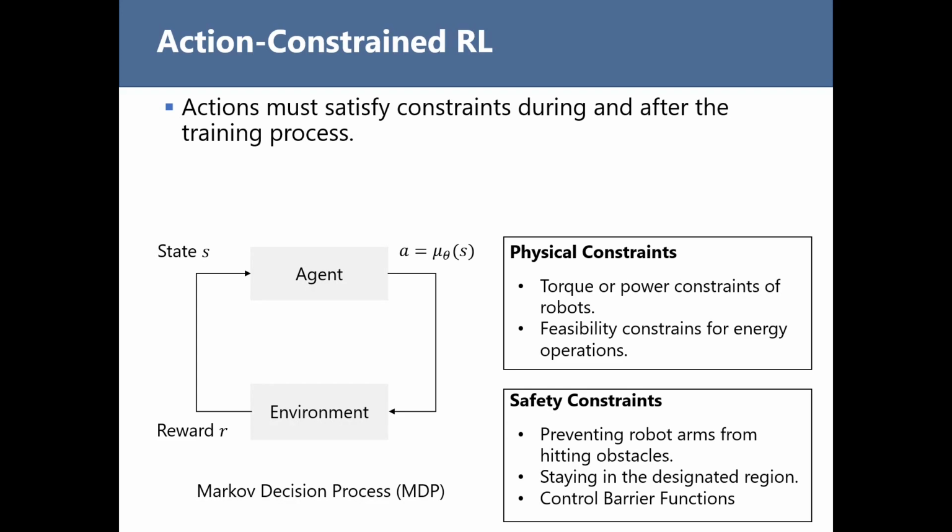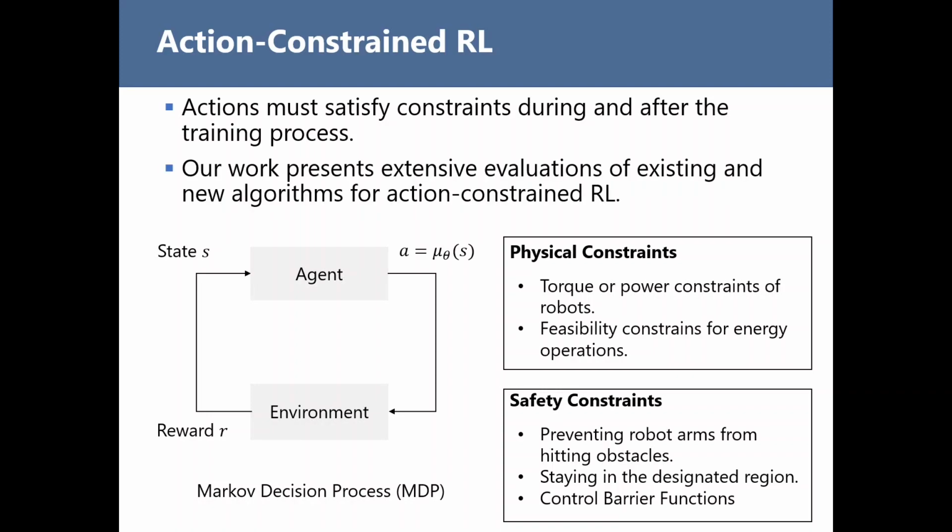In action-constrained reinforcement learning, actions must satisfy constraints both during and after the training process before these actions are executed in the environment. This is an important problem setting to consider when we want to apply deep reinforcement learning to real robotic systems. This is because every input to real robots must satisfy physical constraints such as torque or power constraints of robots. Action constraints can also be used to ensure safety of robotics behaviors. For example, we can use action constraints to prevent robotics arms from hitting obstacles.